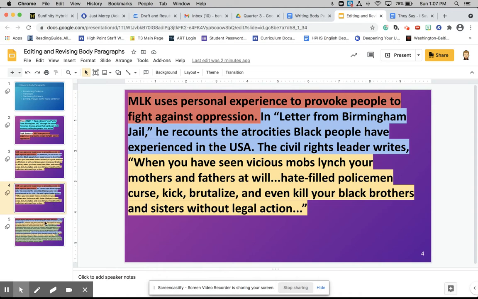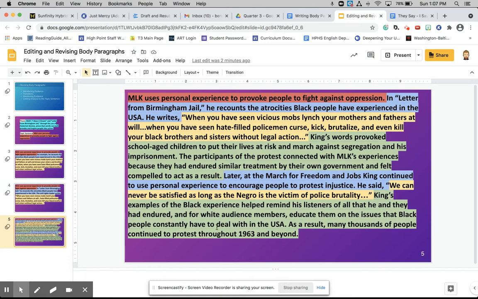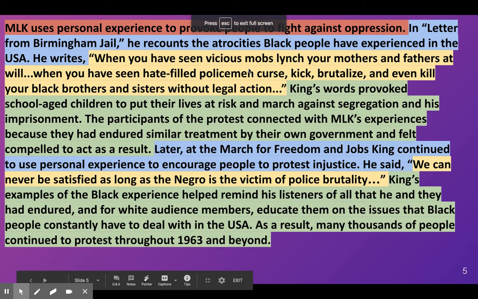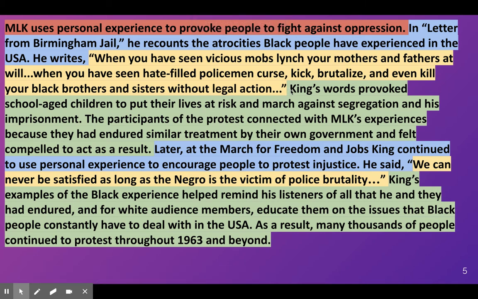So now we need to add in, obviously, our analysis, which is super important, and then continue the rest of the paragraph. So when we go to this example, and let's make this larger, we can see that I've added in now the analysis after the evidence of personal experience.